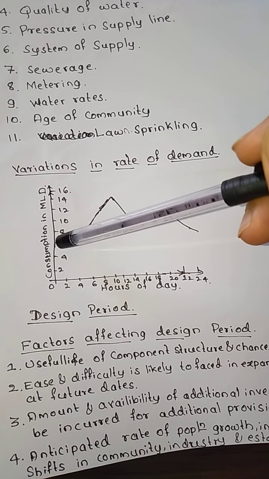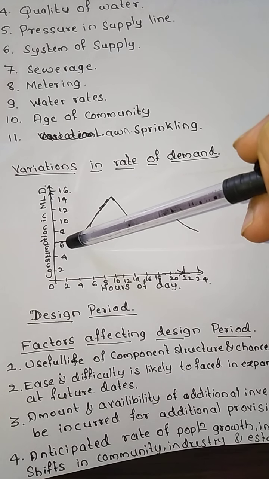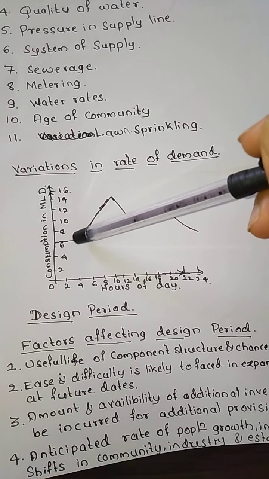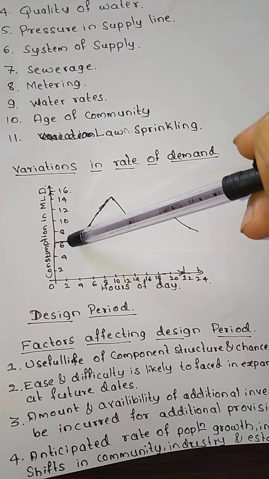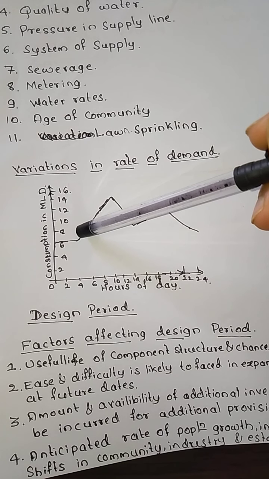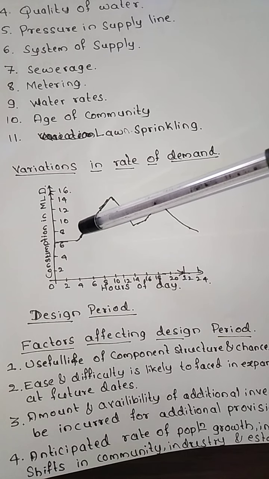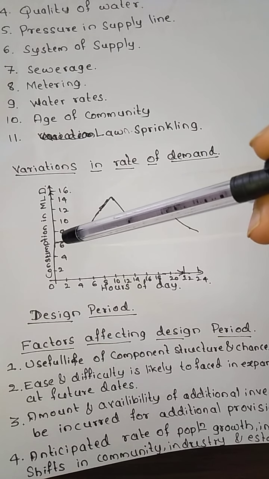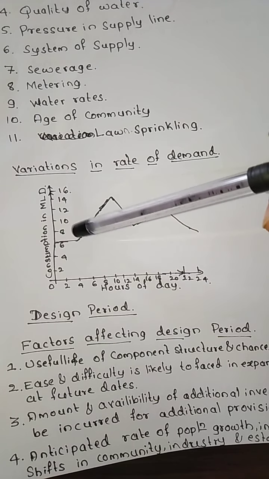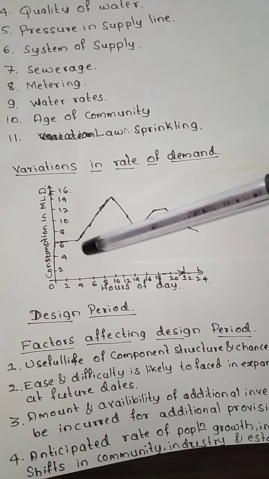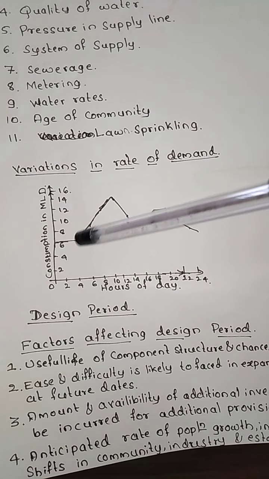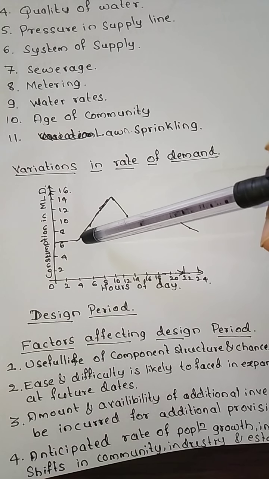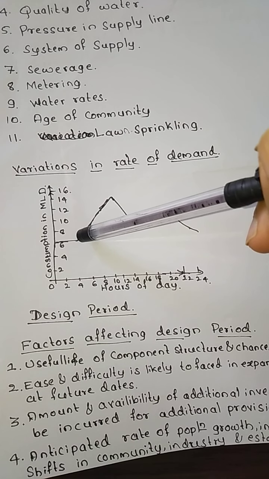As time passes, around 4 or 5 o'clock in the morning, the water consumption slowly goes on increasing. We perform our day-to-day activities in the morning, like bathing, washing of utensils, cooking and all. Normally this starts after 6 am.